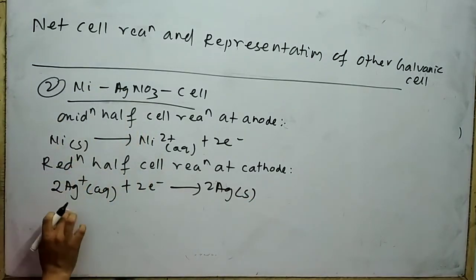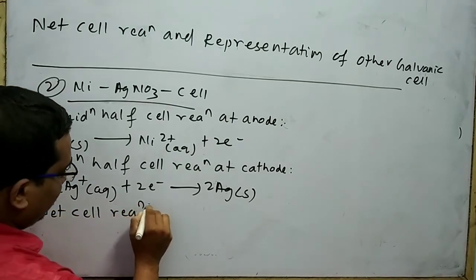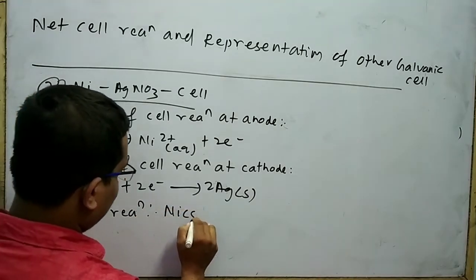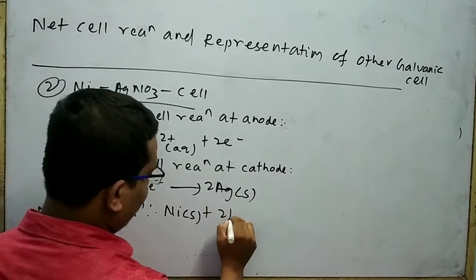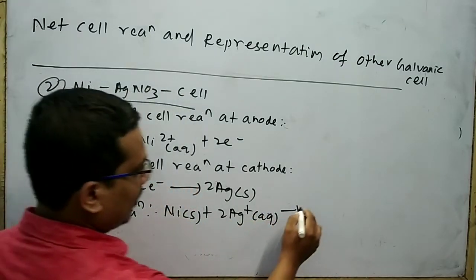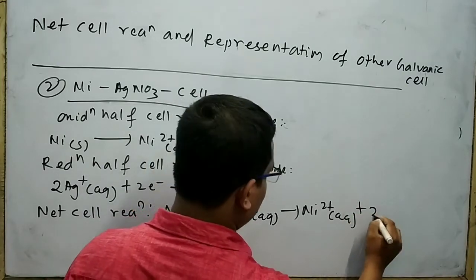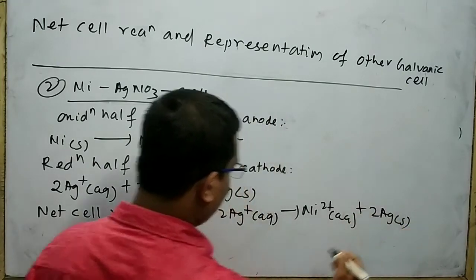Now I will add these two equations, then the net cell reaction is Ni solid plus 2Ag+ aqueous gives Ni2+ aqueous plus 2Ag solid.